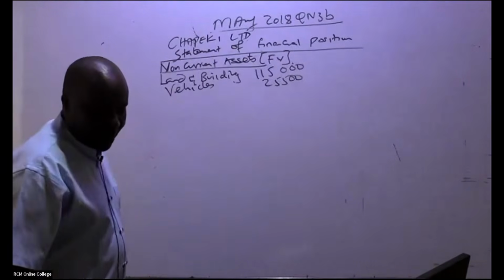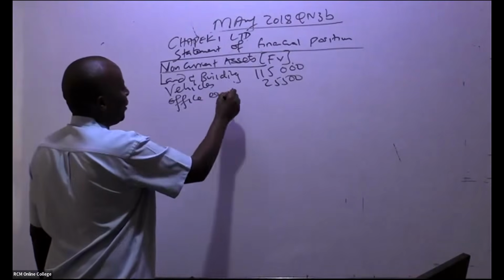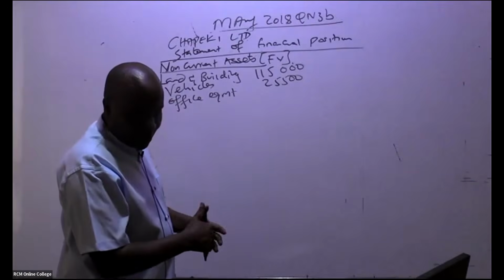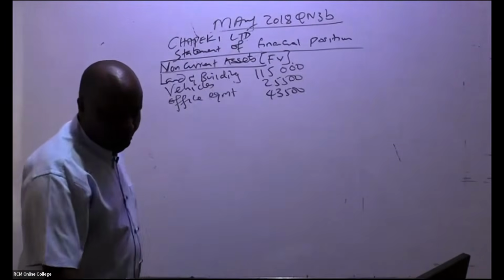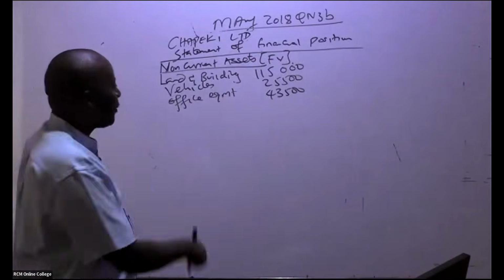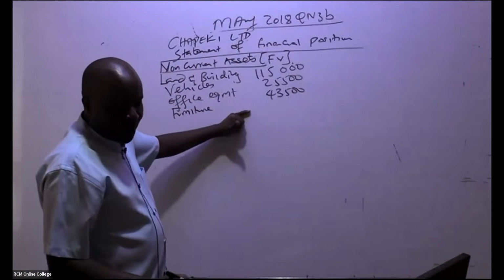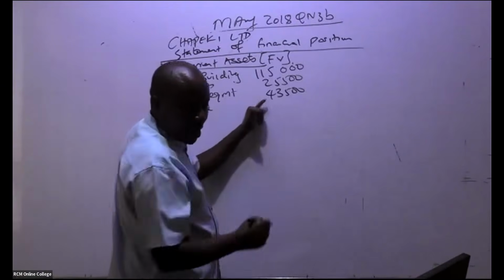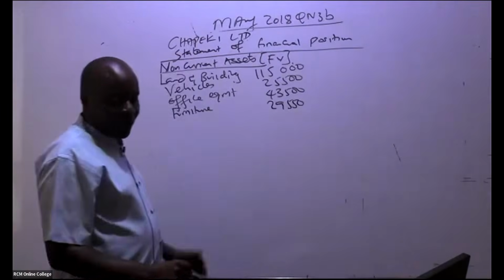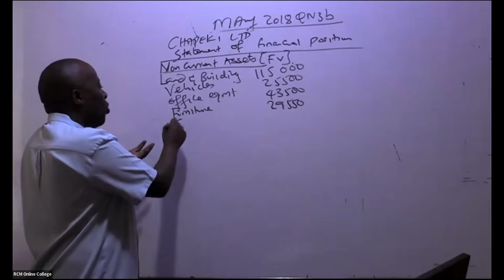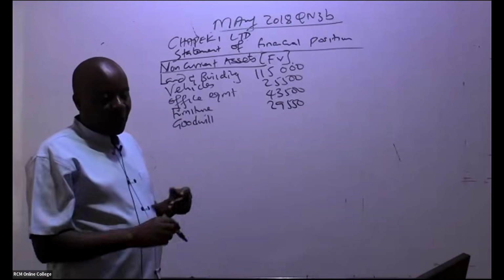From your past paper, the next one is office equipment. Office equipment, we have 43,500. Thank you so much. From there, I can see what we also took over in this case is furniture. So furniture, how much for furniture? We have furniture of 29,550. From there, don't forget our goodwill, which we have just calculated. So goodwill, are you able to see the amount of goodwill?